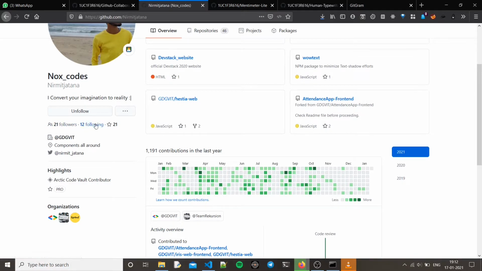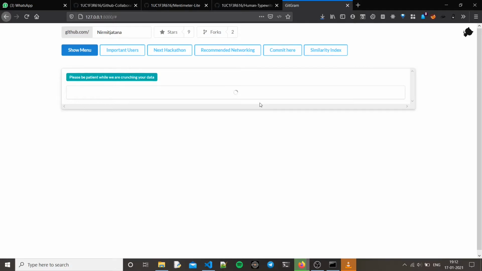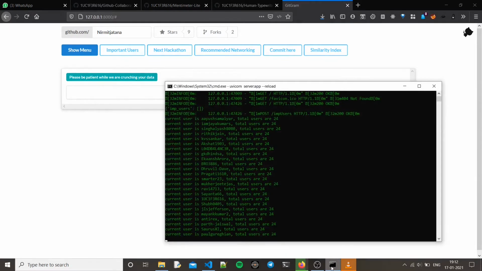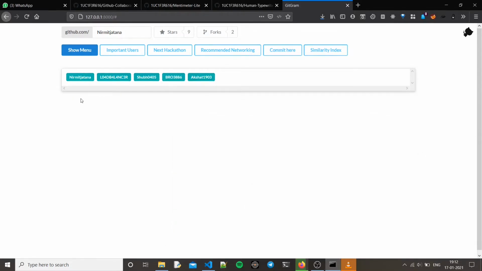So the problem with this code is, suppose I'm finding important users, it can find the next hackathon, recommended network, commit here, and similarity index simultaneously, because web scraping is what we need, and after that it's just our algorithm that we are using. But the problem here is I haven't done that. I am making them run singularly.